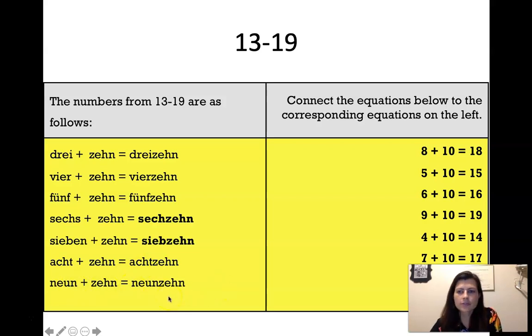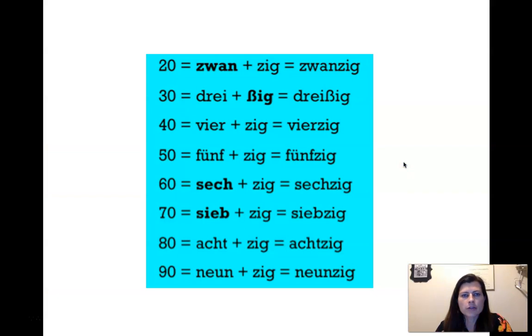10 and 10, it's almost the same in English, right? So you could, for example, do these math problems where you say that 8 plus 10 is 18, 5 plus 10 is 15, etc. Okay, so then let's go over the tens again.